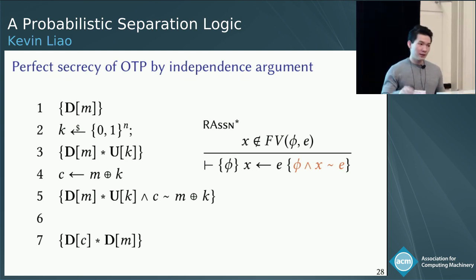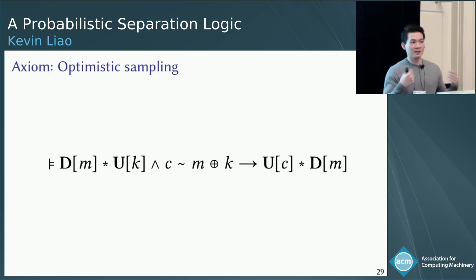All right. And so now to go from the formula in line 5 to the formula in line 7, we can apply a well-known axiom known as optimistic sampling. So what does this say? It says that if we take some message m and we XOR it with a uniformly distributed and independent key k, then the resultant ciphertext c is uniformly distributed, and it's independent of the message m.